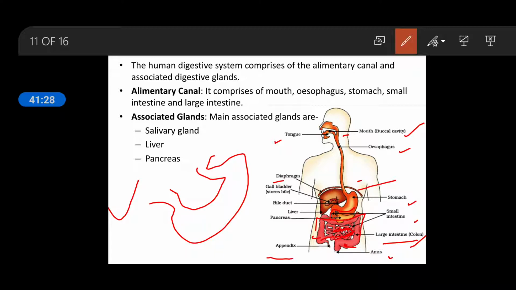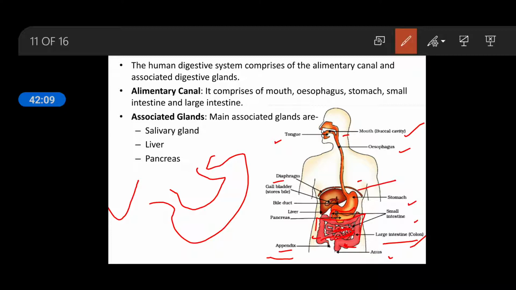In the large intestine, the vestigial organ appendix is present. Vestigial means it is not much developed and is reduced in humans, but it is very much developed in herbivores, the organisms which feed on grasses. We cannot eat grass because we cannot digest cellulose, but in herbivores the appendix is very much developed and cellulose-digesting microorganisms are present, so they can digest it.